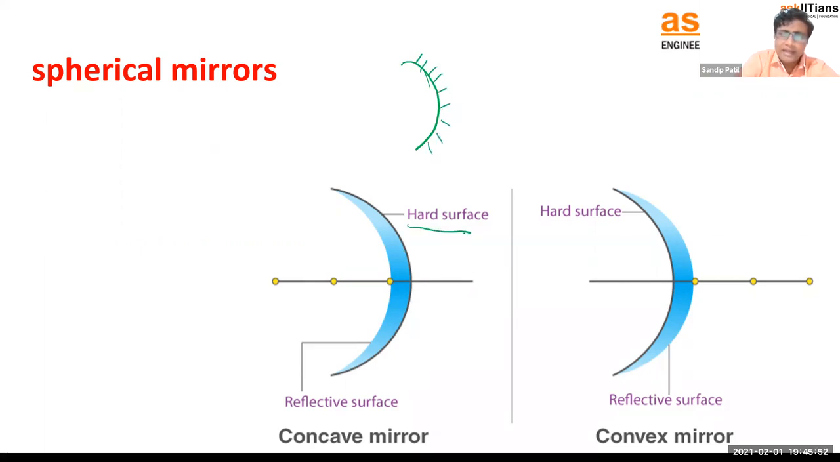Here they have represented it by hard surface. This means this inside part will become reflective. So can you see here? They have written it reflective surface. Okay. This mirror we are going to call as concave.